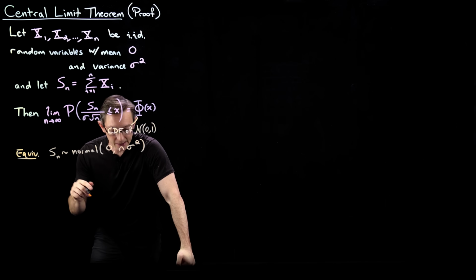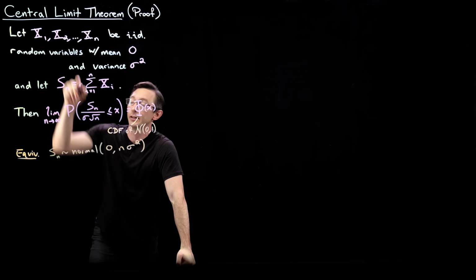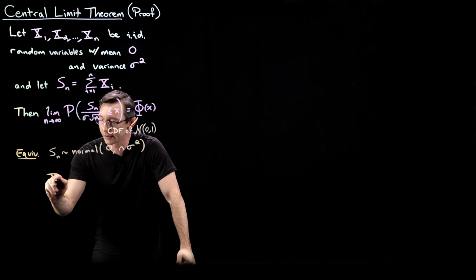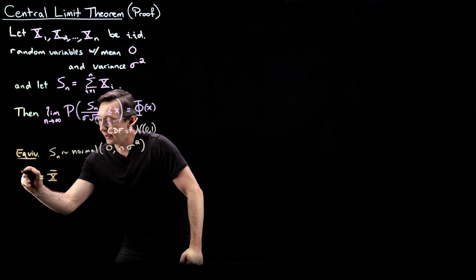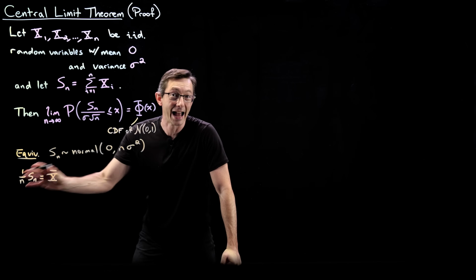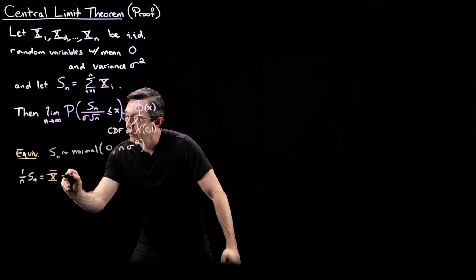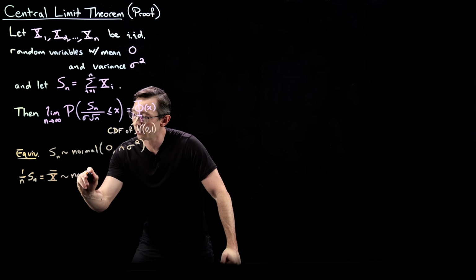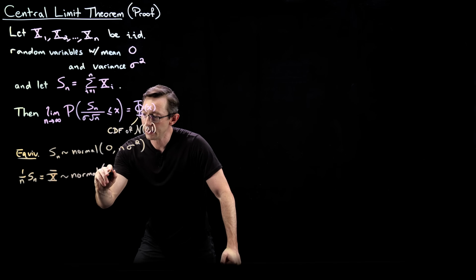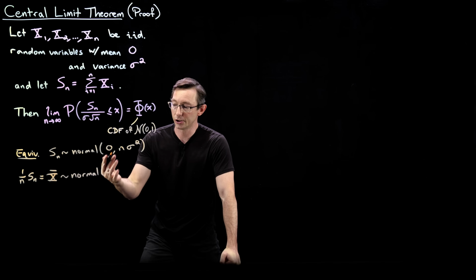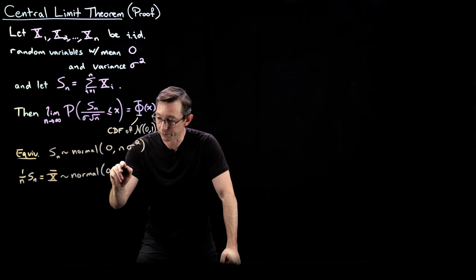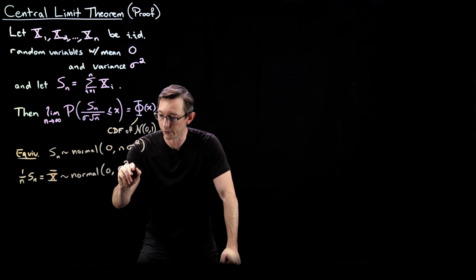And it also says that the average value of these, which we're going to call x bar, and we're going to define this as 1 over n times the sum of the n variables. So this is just the average value of all those random variables. This is normal with mean 0 and variance sigma squared over n.